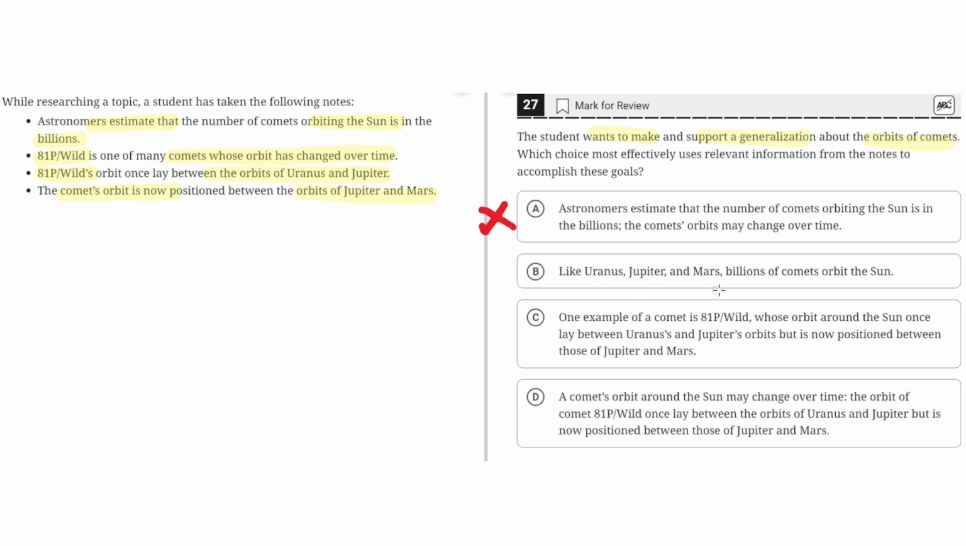B. Like Uranus, Jupiter, and Mars, billions of comets orbit the Sun. This is incorrect because this, like A, does not make or support a generalization.